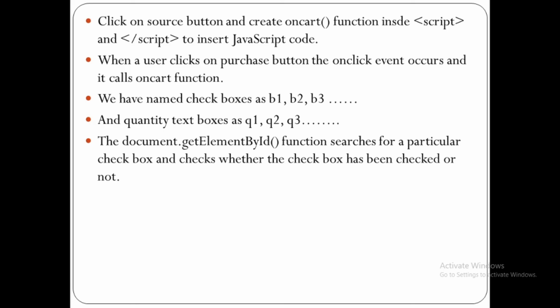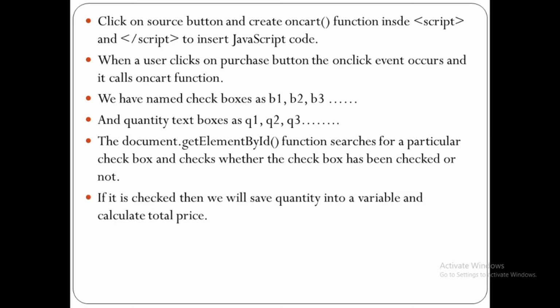The document.getElementById function searches for a particular checkbox. Inside getElementById you have to give B1 first. So it will find out your checkbox and checks whether the checkbox has been checked or not. It means selected or not.